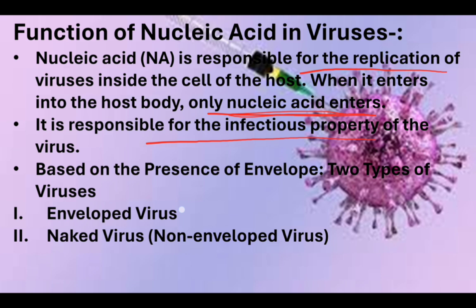Based on the presence of an envelope, there are two types of viruses, one is enveloped and the second is naked viruses. Enveloped means the protein coat is covered with a mostly glycolipid layer or a glycoprotein layer, that is the envelope, and a naked virus means no envelope outside the protein coat.